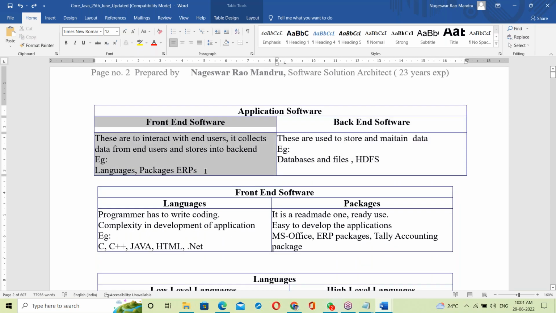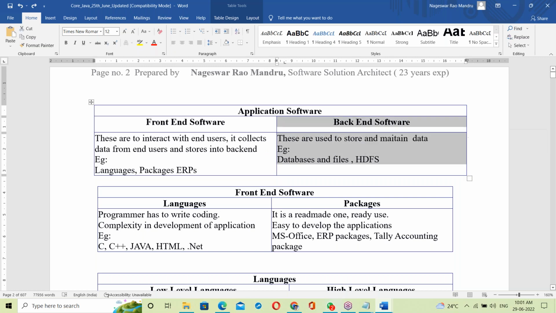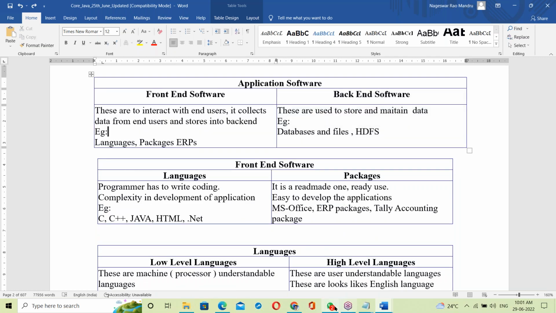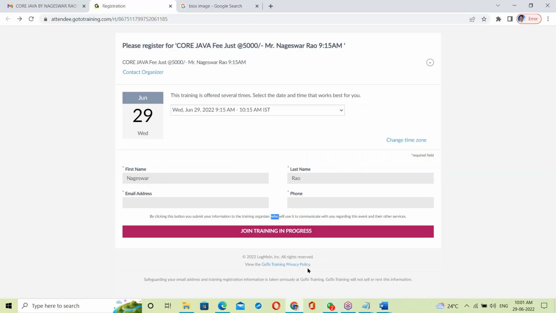So the front end interacts with end users, collecting data. Back end is to maintain data. Okay. So what is Java? Is it front end or back end here?